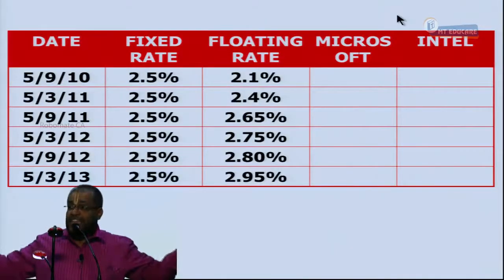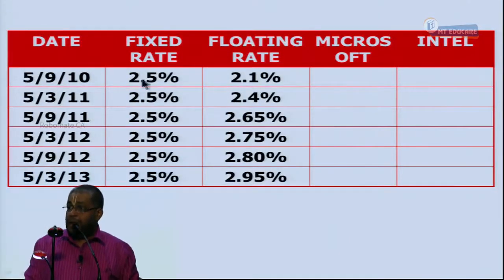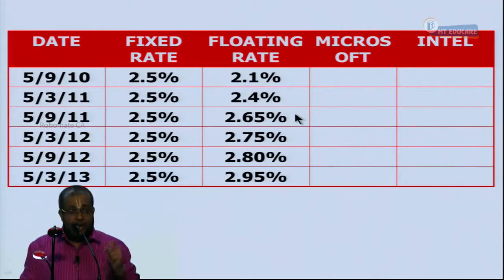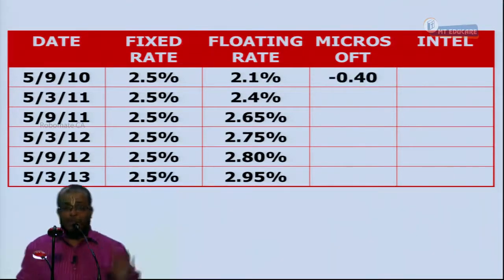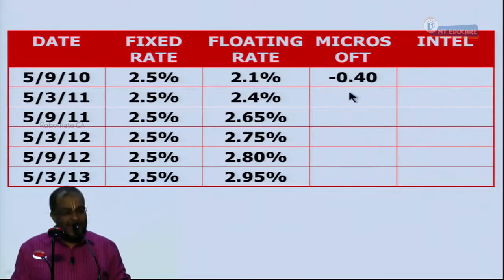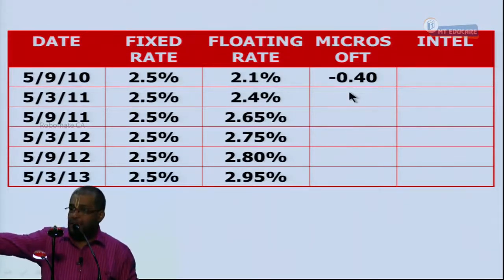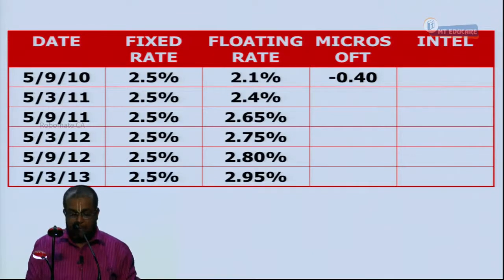The first swap cash flow is for Microsoft against Intel. Microsoft will be paying what? 2.5, to receive what? 2.1. How much loss does he make? 0.4%. How many million? 100 million. The loss is 0.4 million. That's what I'm saying, or not? Minus, negative outflow. I'm writing the numbers in what? Millions. What is the loss, how many millions here? 0.4 million. Yes or no?